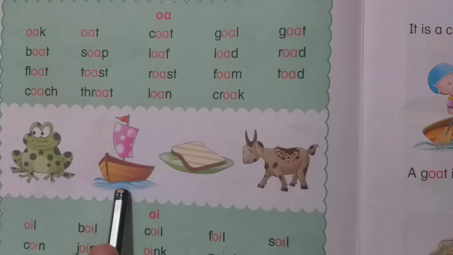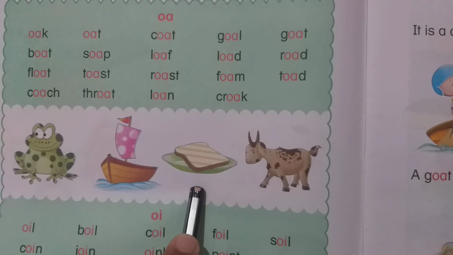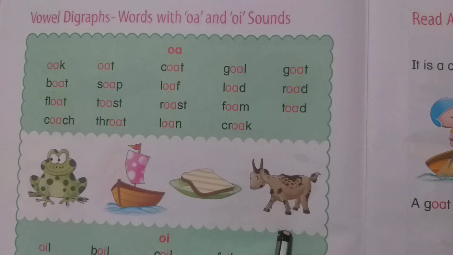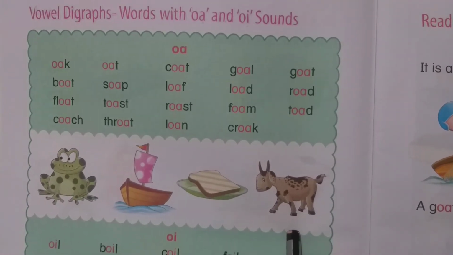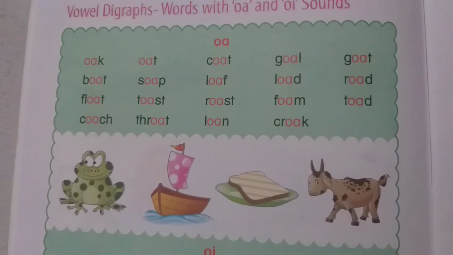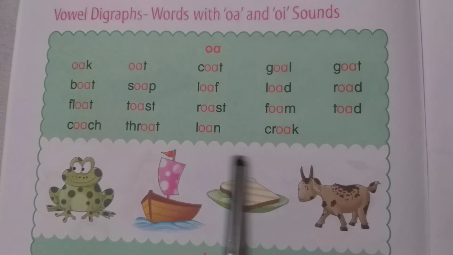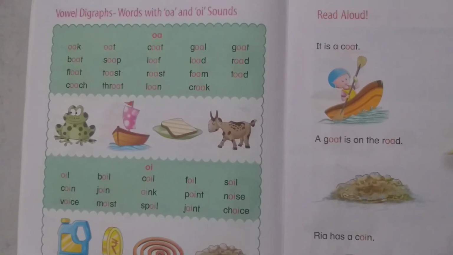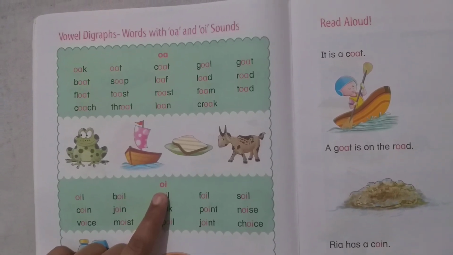Okay? This is a toad. Okay? This is a boat. And this is a toast. And this is a boat. This is a goat. Okay? So dear students, these all are the pictures of OA sound words. Okay? So dear students, in your next class, I will teach you OI sound words.